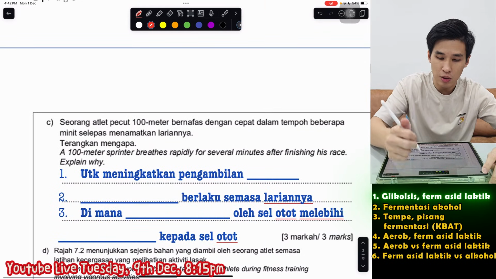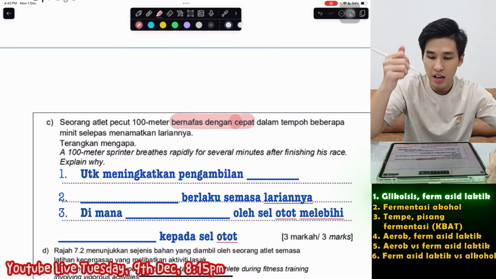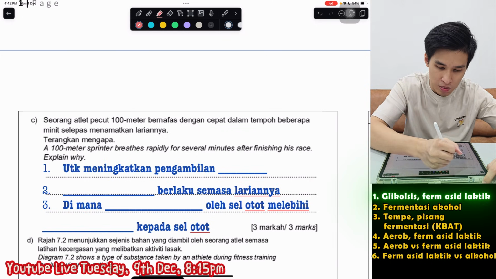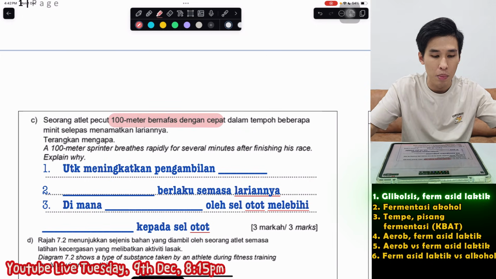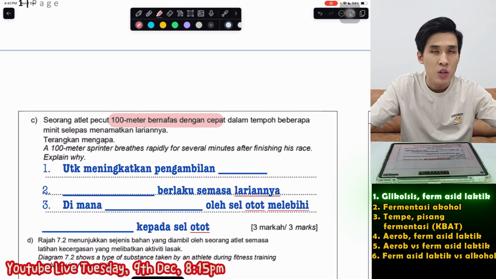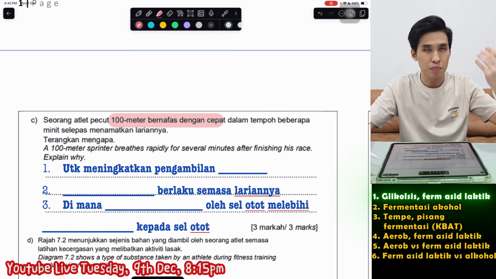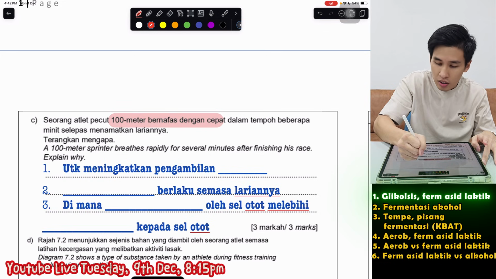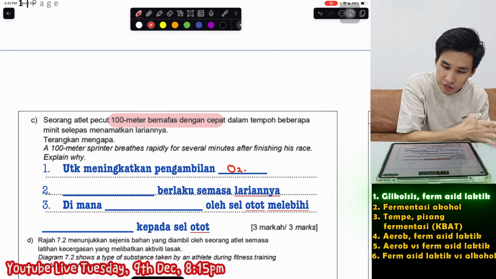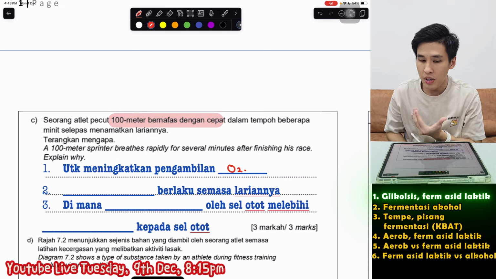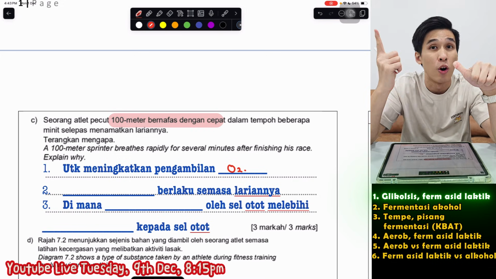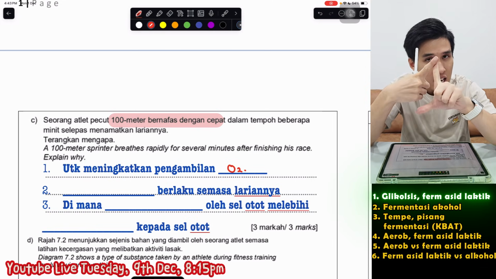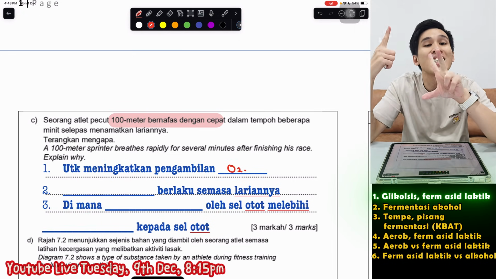Seorang atlet pecut 100 meter bernafas dengan cepat dalam tempoh beberapa minit selepas menamatkan lariannya. Next question. Why? So, in bio, apabila kita bernafas dengan cepat, is for what? Is to, of course, meningkatkan pengambilan oksigen. Okay, but after finish bersenam already, why still you breathe very fast? Because semasa bersenam, we have something called, remember, the hutang oksigen. So sebab kita hutang oksigen, kita menjalani the what? Fermentasi asid laktik. And semasa fermentasi asid laktik menghasilkan asid laktik.